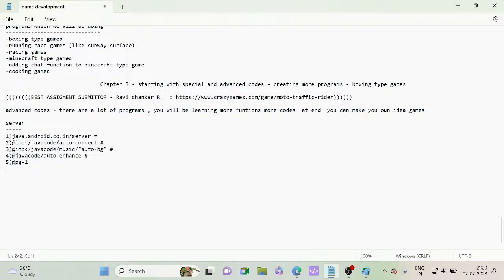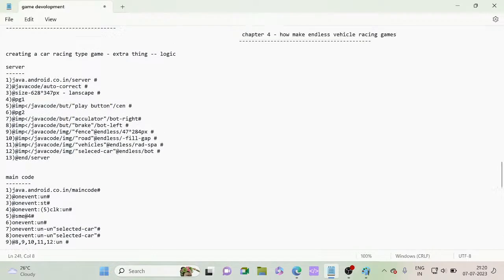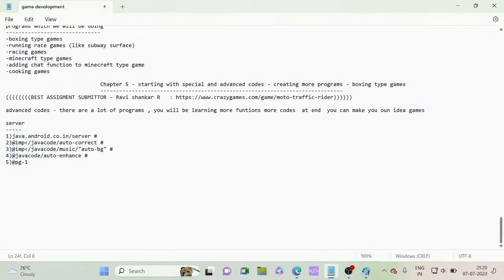Now let's give the page size, as we have done in the last session. Next line, sixth line, at size.